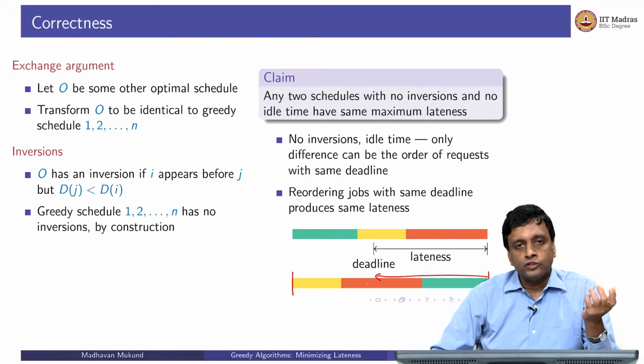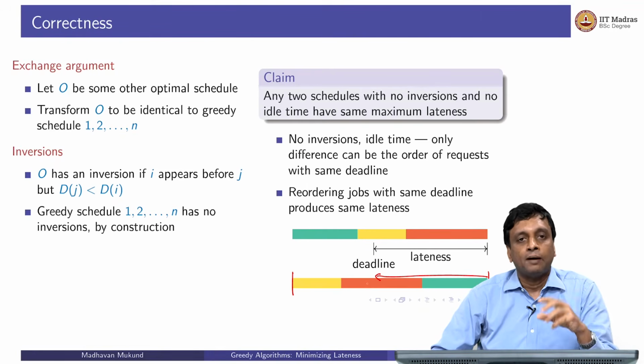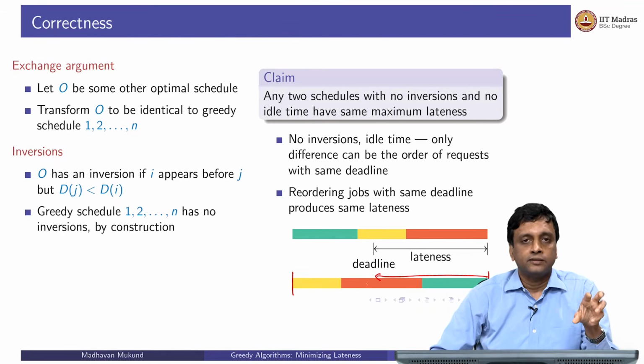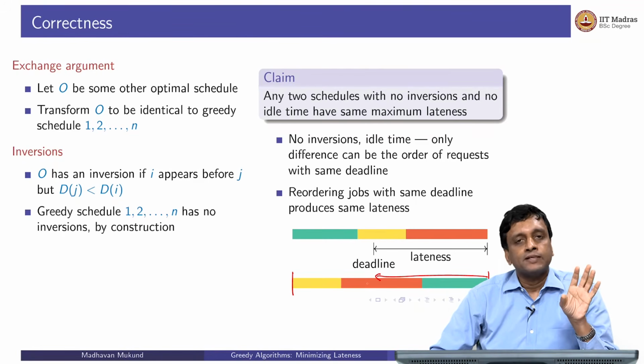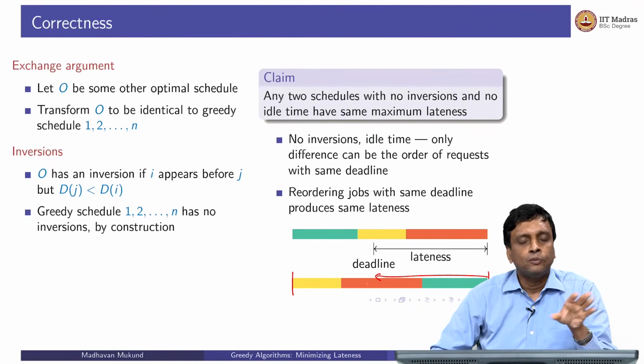Earlier the orange job was the witness for the maximum lateness; now the green job is the witness. So which job is being delayed is changing, but the amount by which it's delayed is not changing. So any two schedules with no inversions and no idle time have the same maximum lateness. Shuffling around jobs with equal deadlines does not matter.